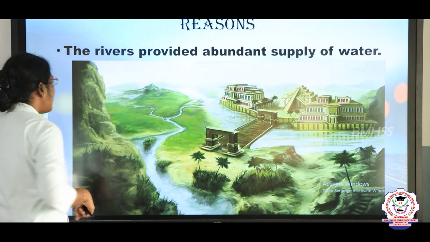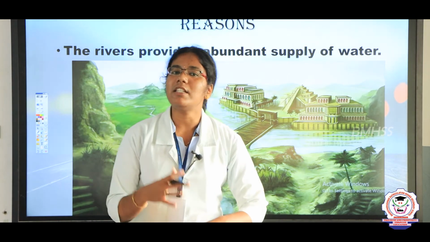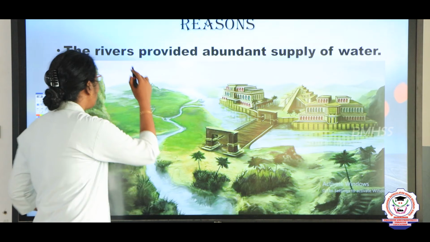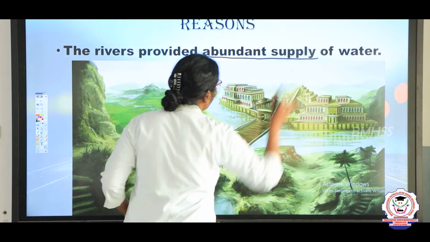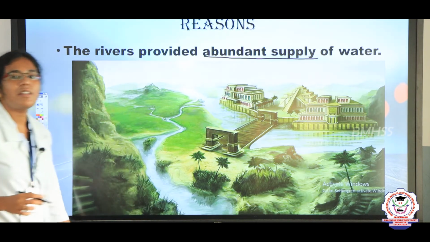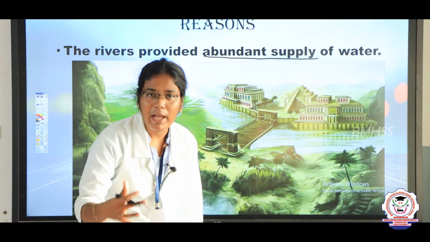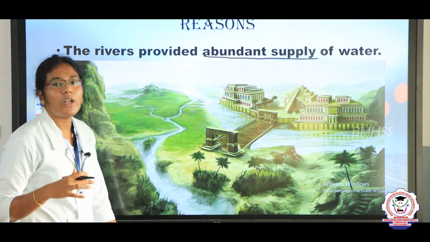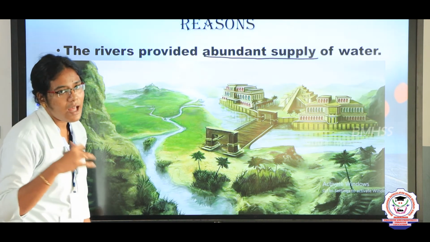Okay, so next we are going to see the reason why the people settled down nearby the river bank. The first one is that the river provides abundant water supply. So this is the first reason the people settled nearby the river bank.